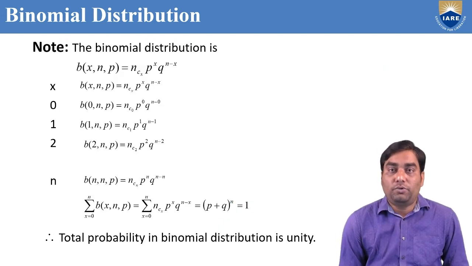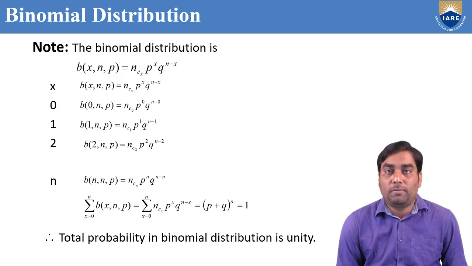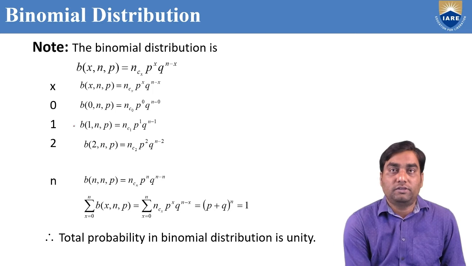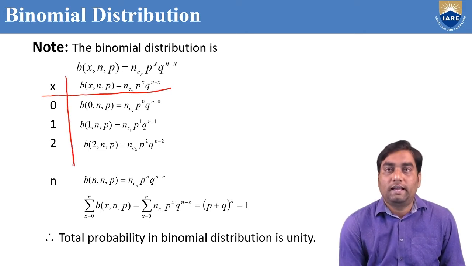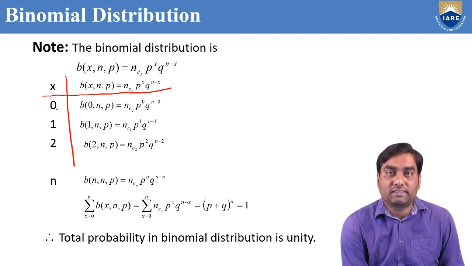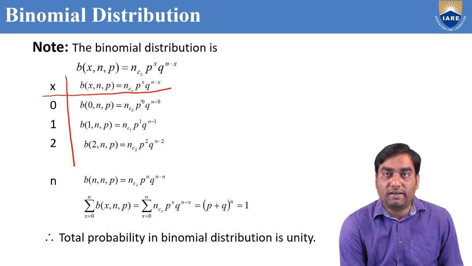Now, what is the total probability in a binomial distribution? See, this is the binomial distribution form: B of x comma n comma p equals NCX P power x Q power n minus x. If you take x equal to 0, number of successes are 0: NC0, P power 0, Q power n minus 0.